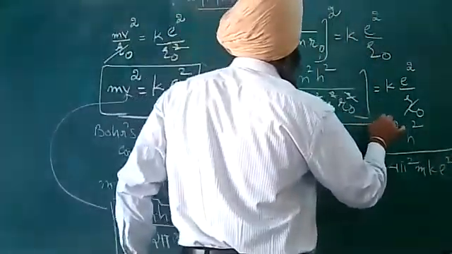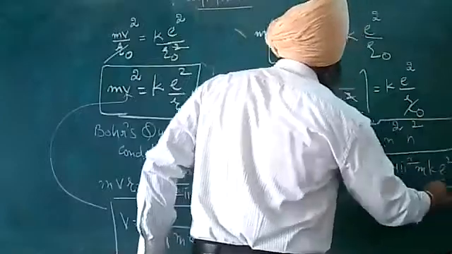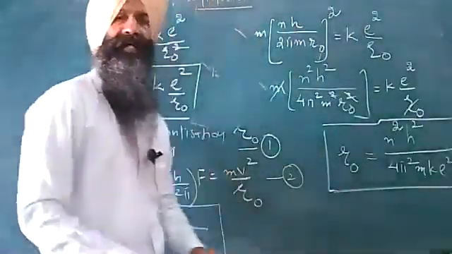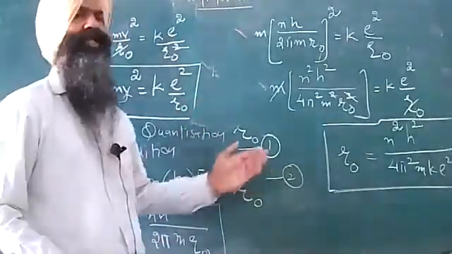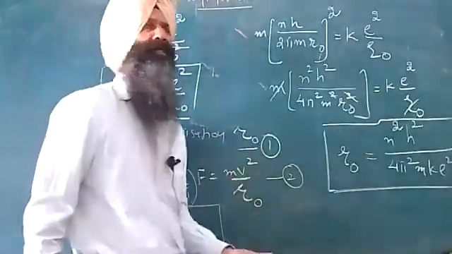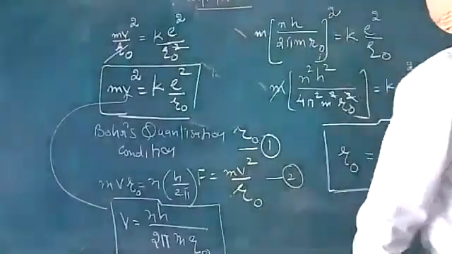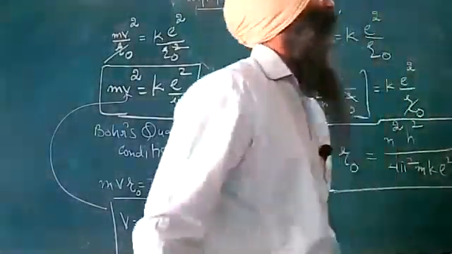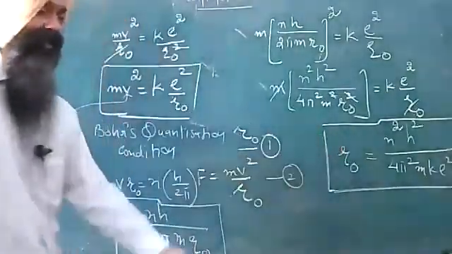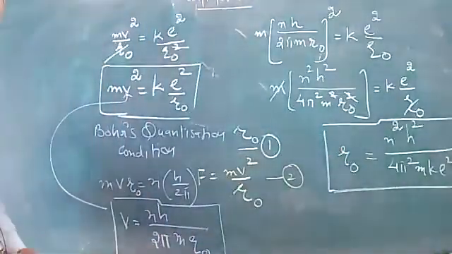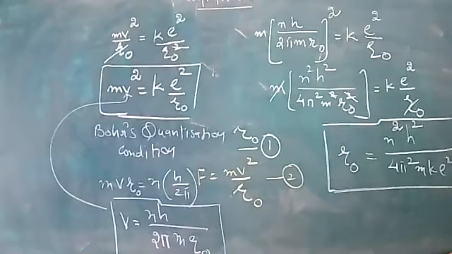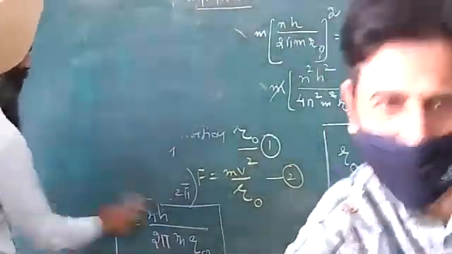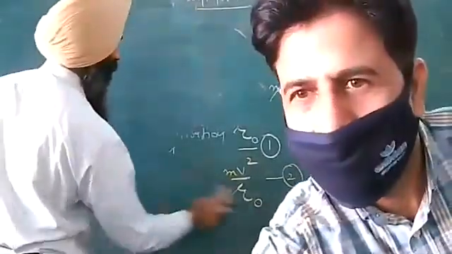So you can well see that this is the radius of the hydrogen atom, based upon the considerations of Bohr's model of atom. After substituting these values, let us have this calculated further.